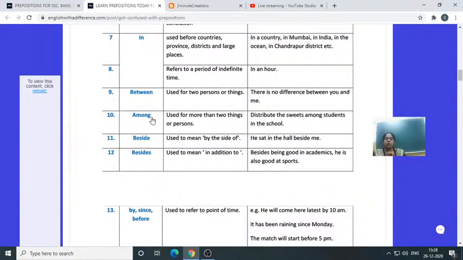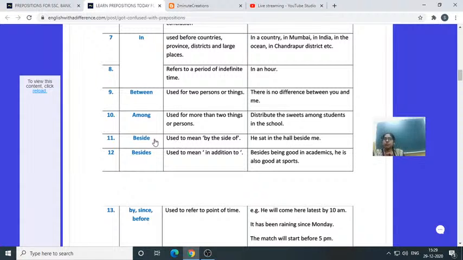Among: yesterday we discussed between, which we use when there are 2 persons or things. If I say distribute these sweets between these 2 children, that is 2. But if I say distribute these sweets among students in your school, I am not talking about 2 persons, I am talking about the whole group. In that case you use among, and if it is talking about 2, then between is used. Clear?